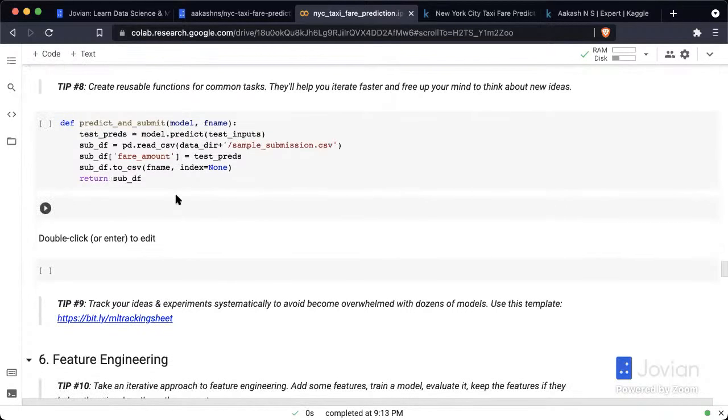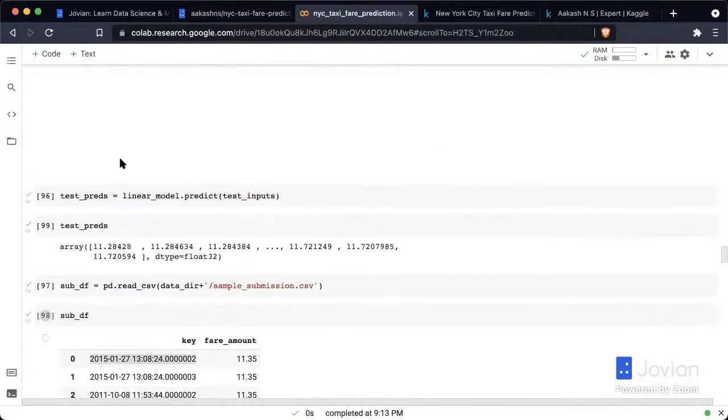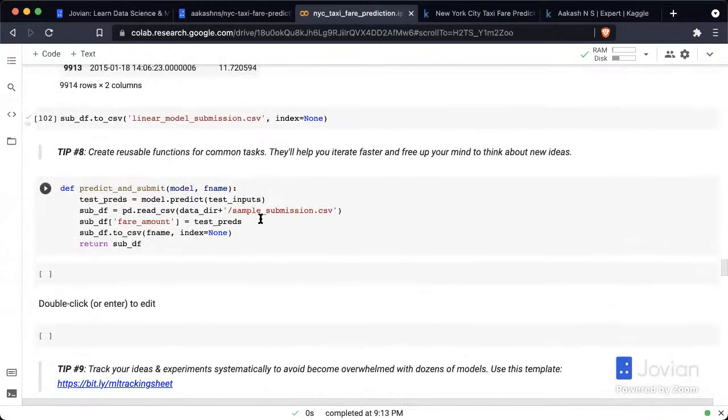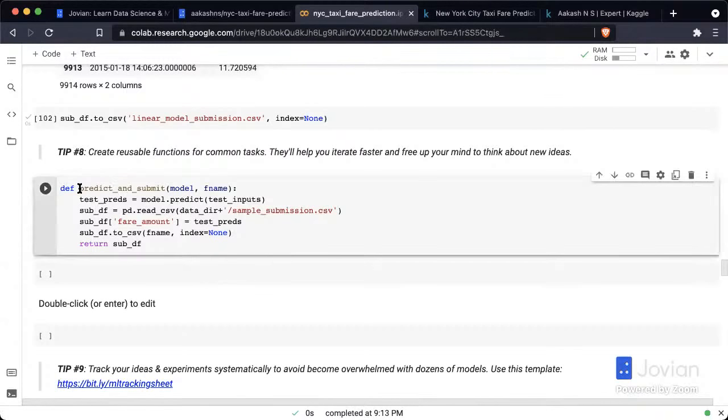Now, the next step here is to create reusable functions for common tasks. Remember, we said that you should be making submissions every day. And if you need to make submissions every day, you should not be copy pasting all this code around each time, because that just takes up a lot of mental energy and you make mistakes and you have to change values and all that. So it's always good to create functions like this. We create a function predict_and_submit, which takes a model, takes a file name, calls model.predict on test inputs, and that gives you test predictions.